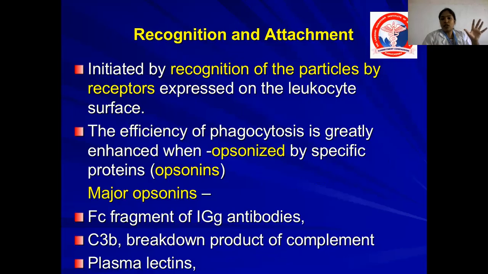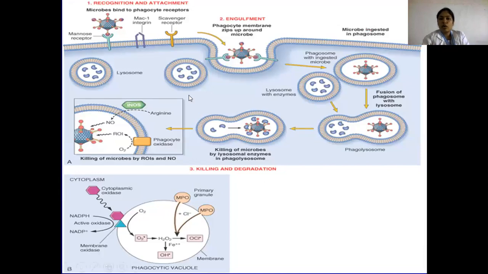So, recognition and attachment. This is initiated by recognition of the particles by receptors expressed on the surface of WBCs. For example, we can take this diagram. The microbes bind to phagocyte receptors. There are certain receptors on the phagocytes which bind to certain elements present on the microbe. There are certain elements which make these microbes a tastier target for phagocytosis. What are these elements? These elements are called opsonins.